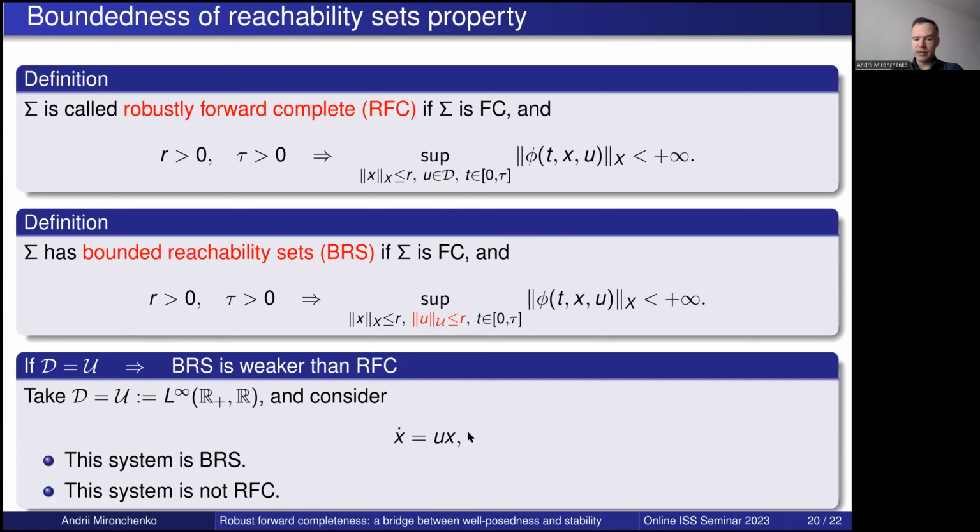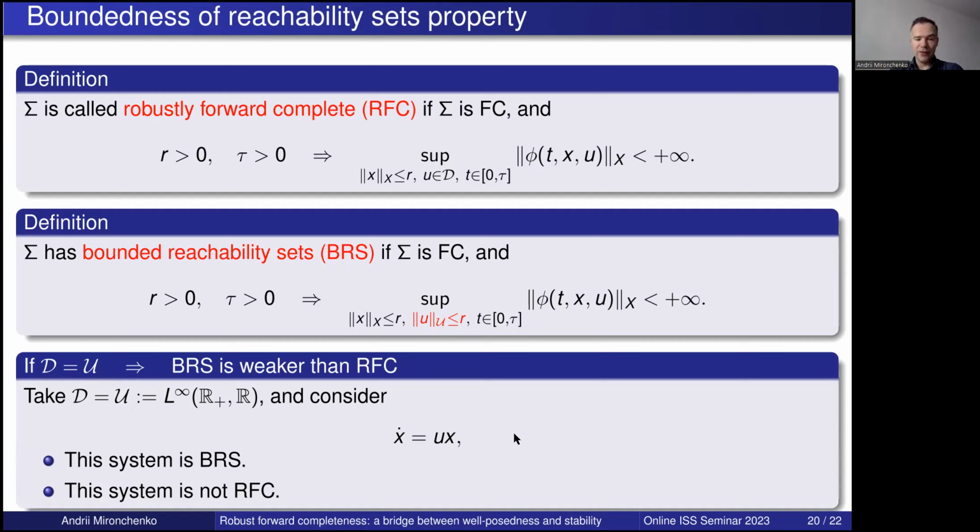For example, if we take this scalar system, then clearly it has bounded reachability sets. If we take uniformly bounded inputs, we get uniformly bounded trajectories on finite time intervals. But this system is not robustly forward complete, because if we start with any non-zero point, then applying larger and larger inputs, we can increase arbitrarily fast, deviate from the origin. Therefore it is not robustly forward complete.